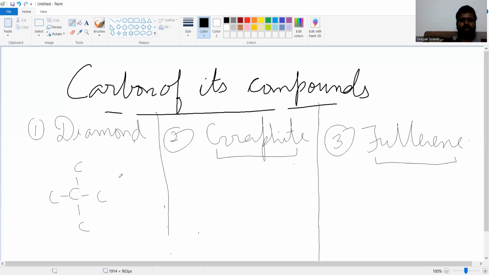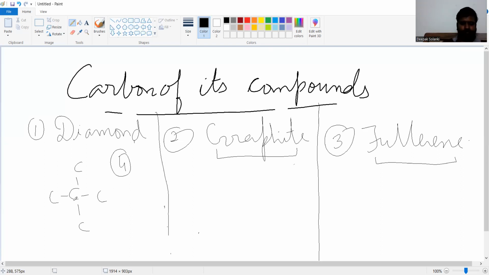We know the valency of carbon is also 4. Okay. So there are no free electrons here. If there are no free electrons, they will not conduct electricity. How will they conduct electricity? To conduct electricity, we have to have free electrons. So that's why it is a bad conductor of electricity.